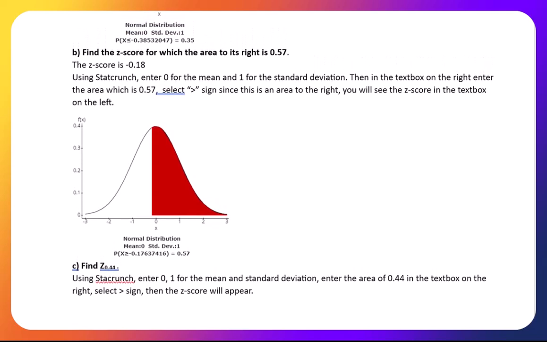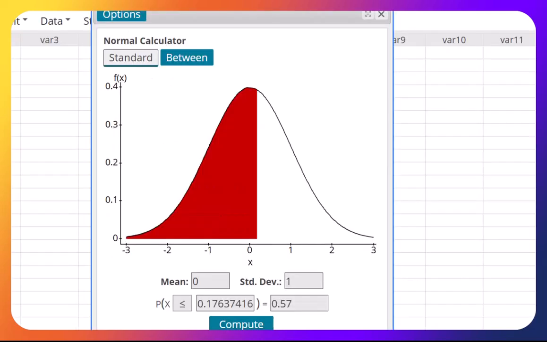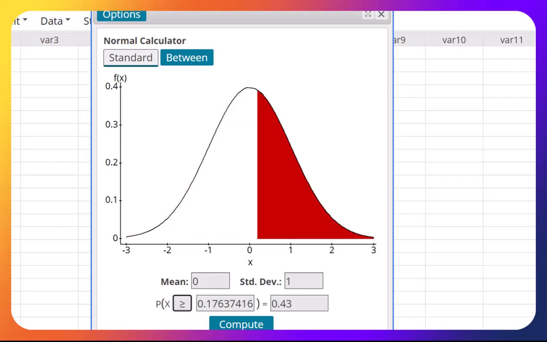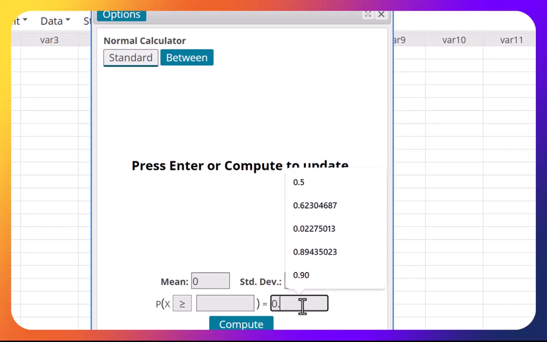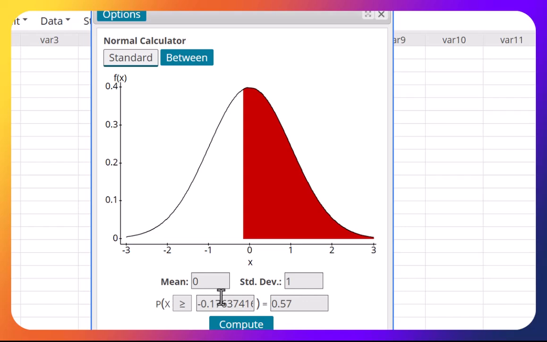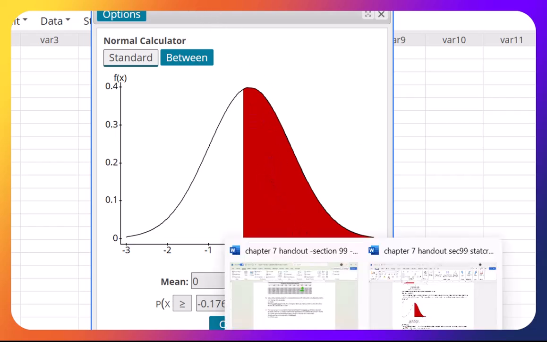Oh, negative 0.18. I'm sorry, I just made a mistake here. To the right, I'm sorry. So it should have been greater than. Oops. And 0.57. All right, and now it's negative 0.18. I thought I changed this sign to greater than, but it didn't change. All right, let's see what's next.